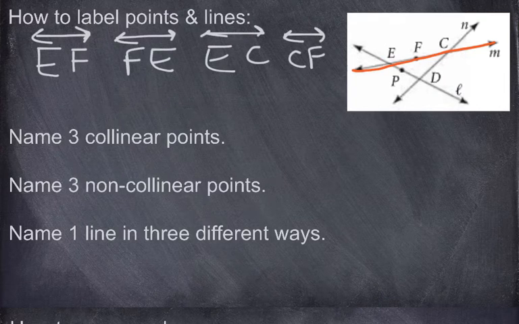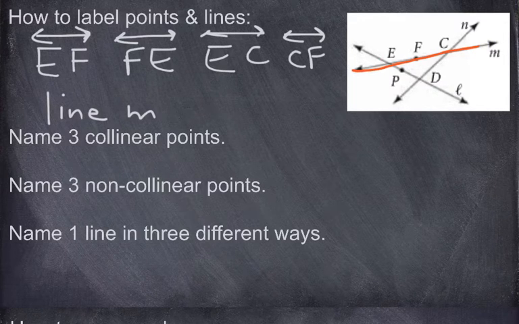Or I can actually use the lowercase one here. So if I want to use that lowercase right there, what I can do is write out the word line. So if I'm going to use the lowercase, I would say line M. Okay? Line M. You can never just leave the lowercase by itself. So it would be line M. Uppercase, 2 points to label a line with arrows above it. Lowercase, you actually have to write the word line with the lowercase m.